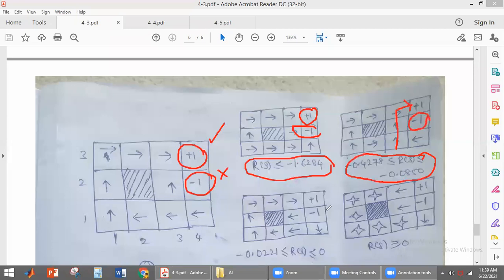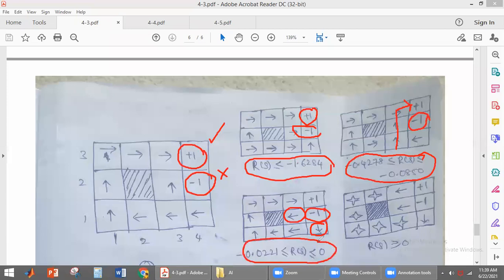Now here the agent does not want to enter into -1, the risk position. That is why you see that the directions here are away from -1. Here also it is always away from -1. So it always wants to terminate at +1. This is the optimal policy for this reward.